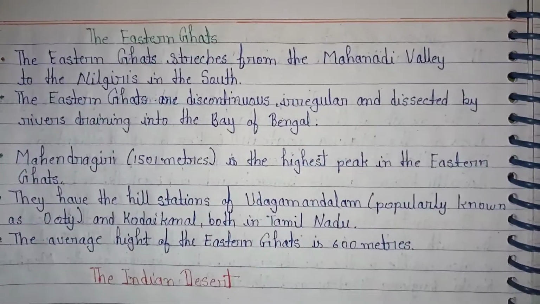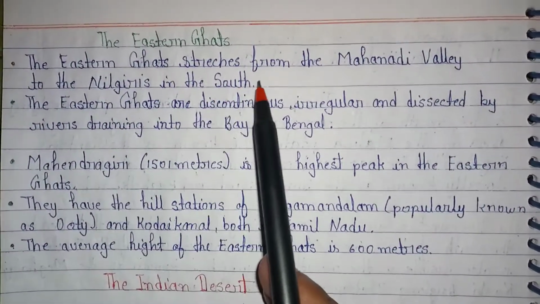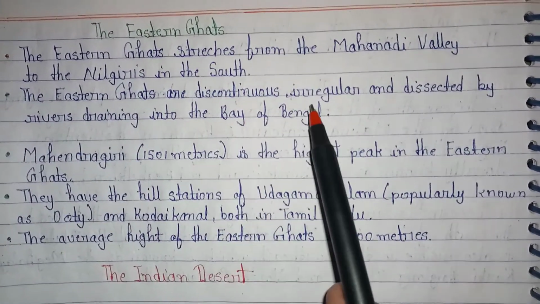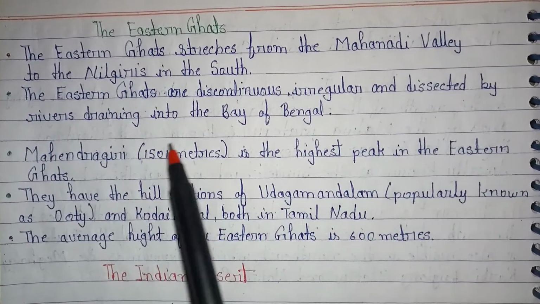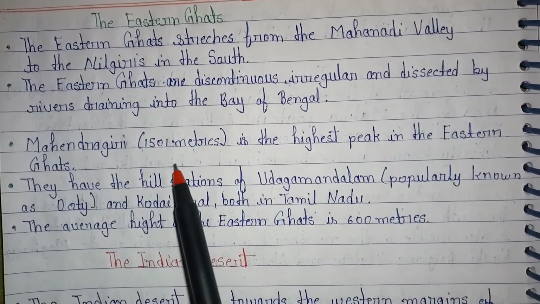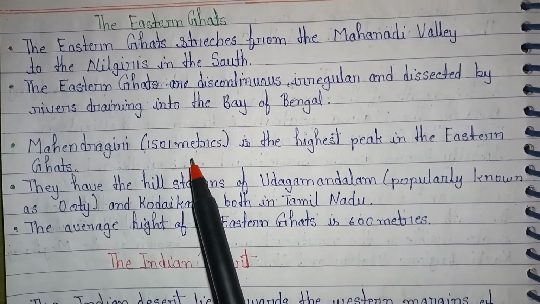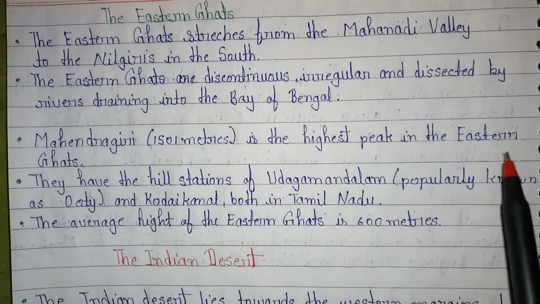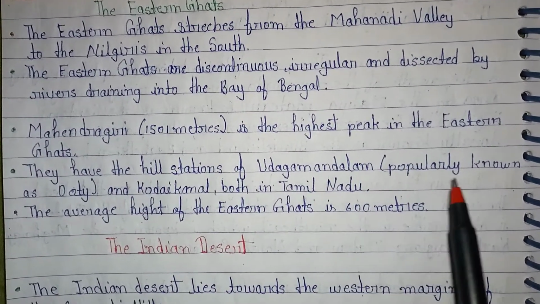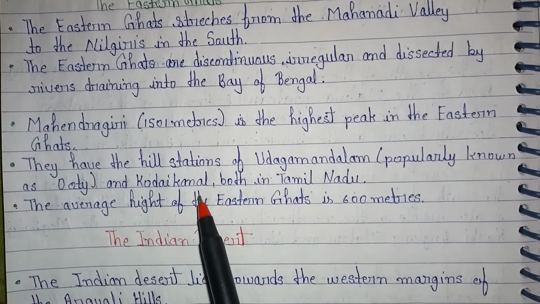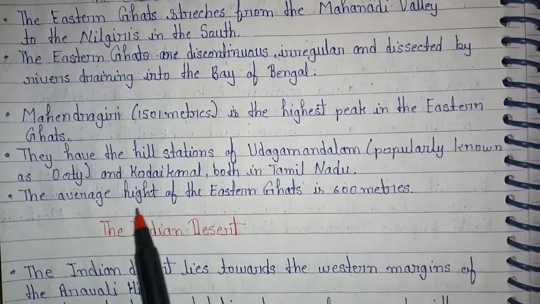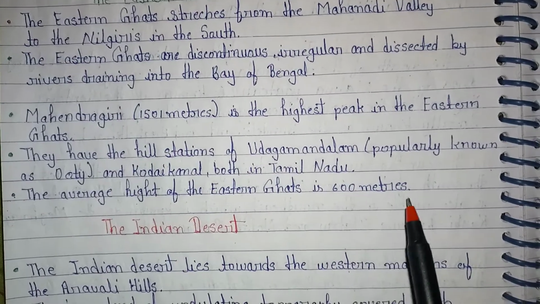Next, we look at the Eastern Ghats. The Eastern Ghats stretch from the Mahanadi Valley to the Nilgiris in the south. The Eastern Ghats are discontinuous, irregular and dissected by rivers draining into the Bay of Bengal. Mahendragiri, 1501 meters, is the highest peak in the Eastern Ghats. They have the hill stations of Udagamandalam, popularly known as Ooty, and Kodaikanal, both in Tamil Nadu. The average height of the Eastern Ghats is 600 meters.